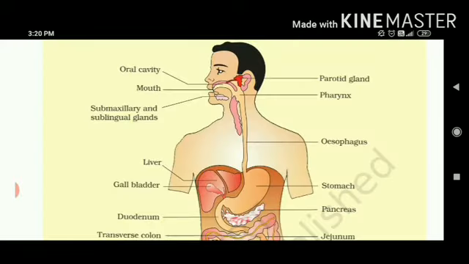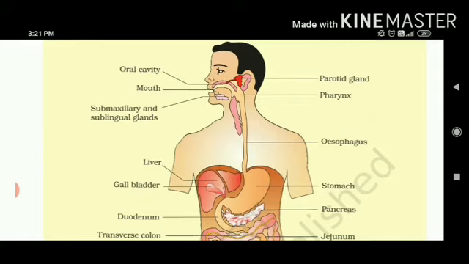Let's read it in brief. We have studied the oral cavity that consists of 2 organs, teeth and tongue. Then the food enters into the pharynx. Kindly write down in the notebook: parotid gland, submaxillary and sublingual glands are the salivary glands. So how many pairs of salivary glands do we have? 3 pairs. 3 into 2 is equal to 6.